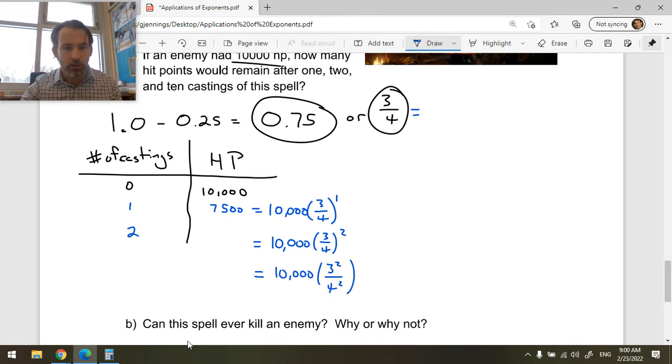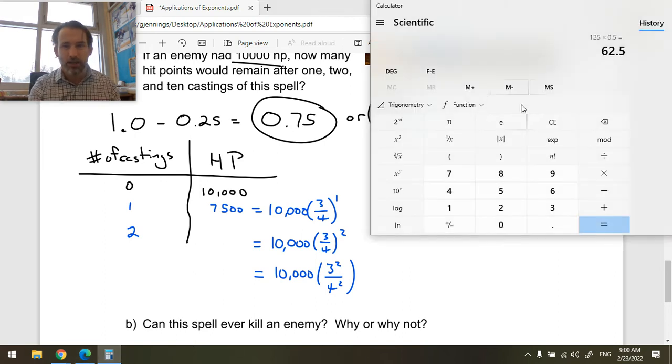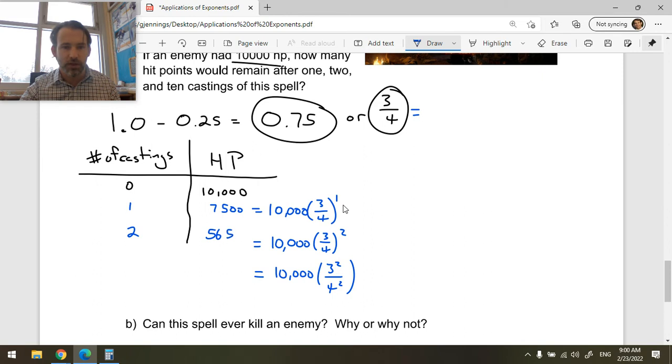The square squares the top and the bottom, so it's 9/16. I can also do that multiplication in my head, but you don't want to watch me. If I do 9 divided by 16 multiplied by 10,000, then it's going to be 5,625. That's how much is left after 2 castings.